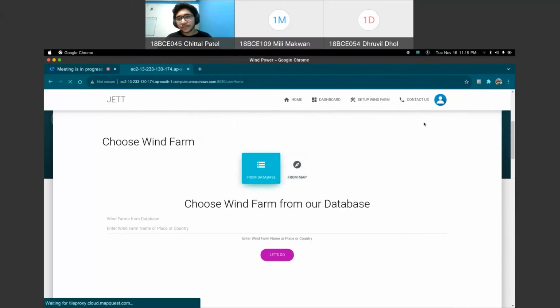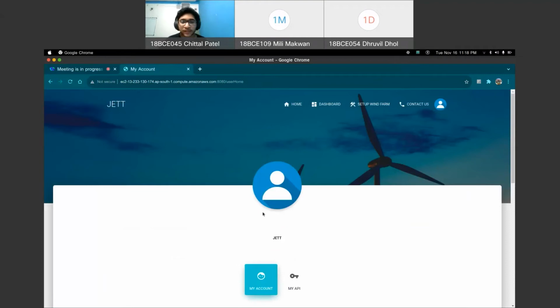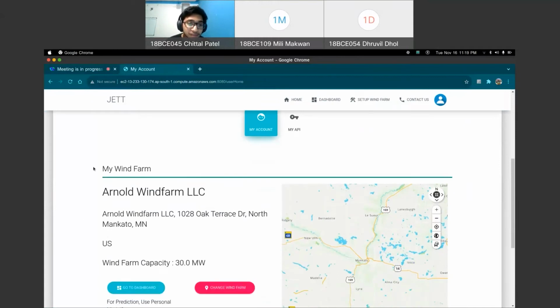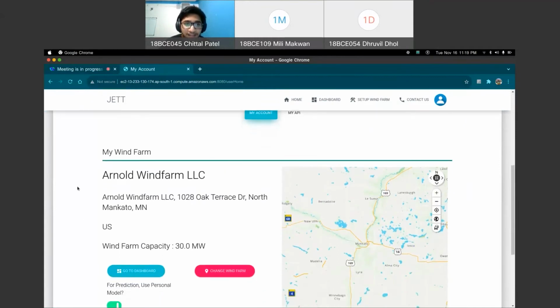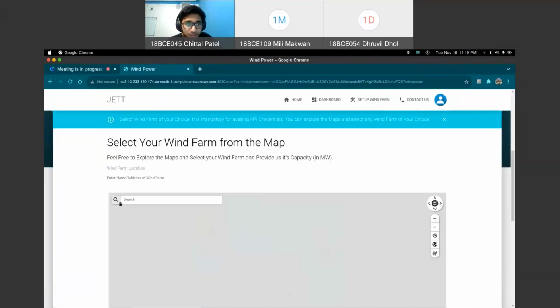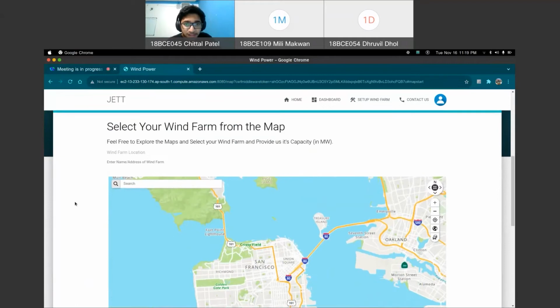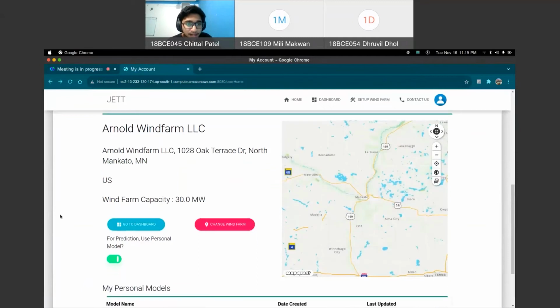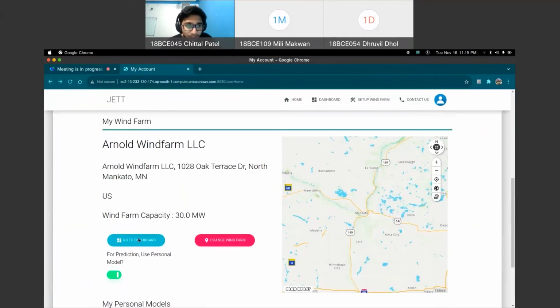Now I'll move to the user profile page part. As Dhruval demonstrated earlier, the user can select his own wind farm when he registers. So I selected this Arnold wind farm, which is in the US. We can also change the wind farm. Suppose we selected a wrong wind farm, then we can change it. As you can see, this is the change wind farm page, which you have already gone through. I'm not changing the wind farm. And using this wind farm's location, we can also directly go to the dashboard by clicking this button.